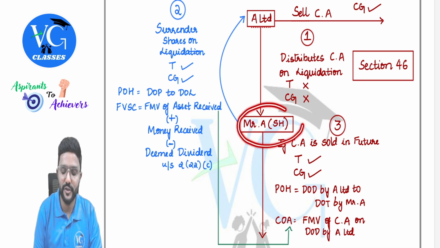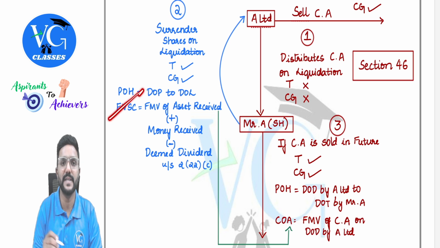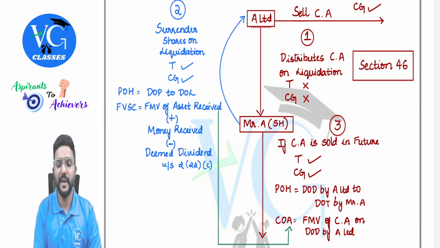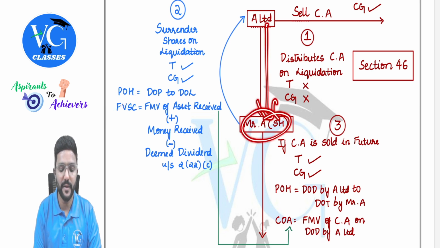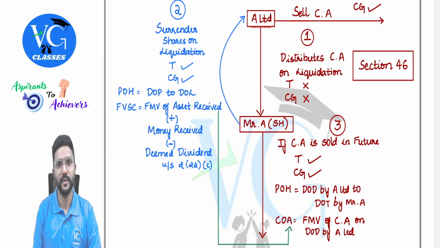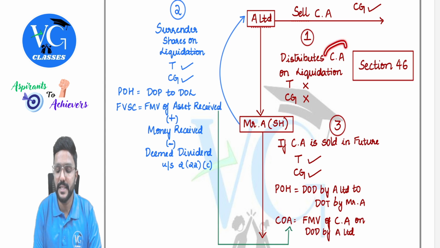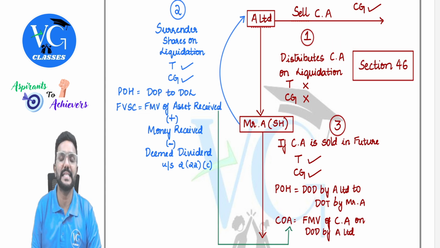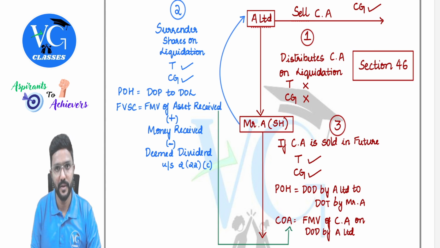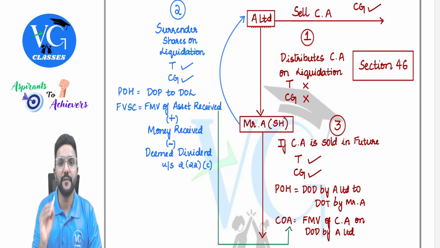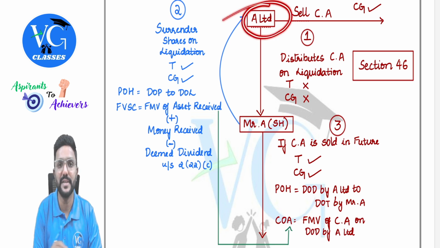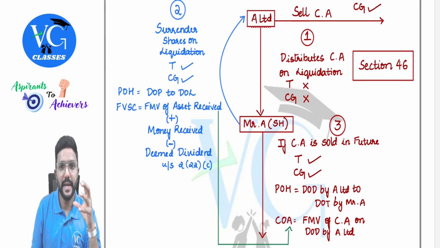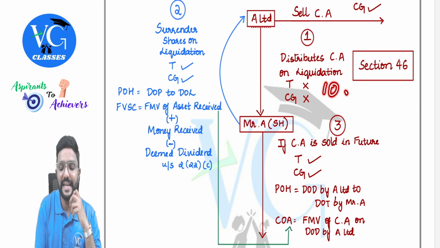And to compute capital gains in the hands of Mr. A, what is the full value of sale consideration? If A Limited is giving money to Mr. A, we need to take the money value. Or if A Limited is distributing the asset to Mr. A, then we need to take the fair market value of that asset which A is receiving. And to the extent of the reserves held by A Limited, assume A Limited gave the asset worth 10 lakh to Mr. A and they had reserves and surplus of 2 lakh.